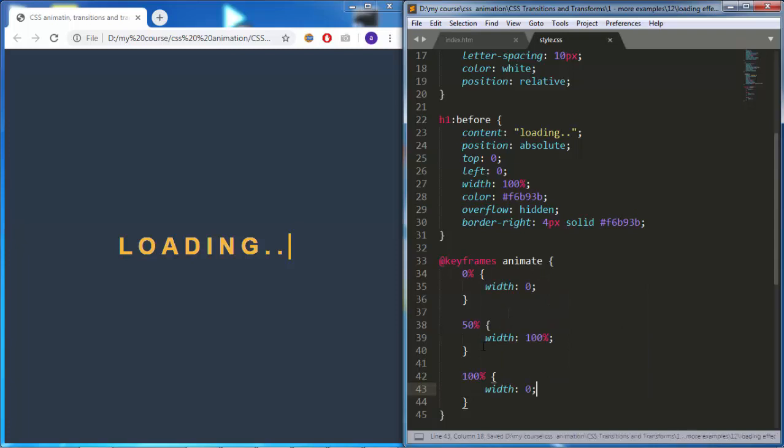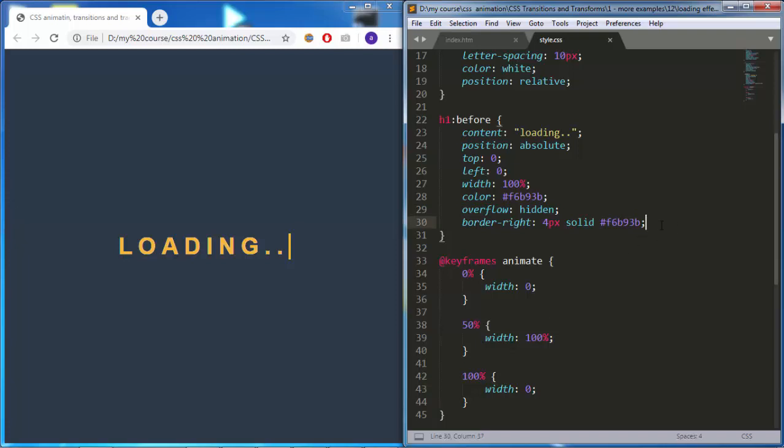So what this animation will do is it will make the yellow text start at a width of 0. Then its width will increase until it becomes 100% of the white text, which will make it cover it up. Then its width will be 0 again, and it will shrink by the end of the animation. And this will continue happening infinitely, because of course we will set the animation iteration count to infinite. So let's add this animation to the yellow background.